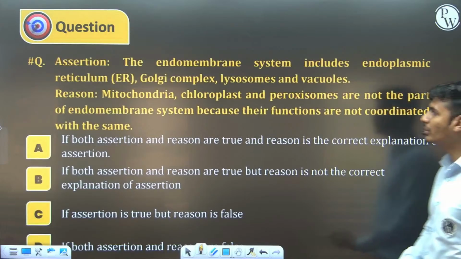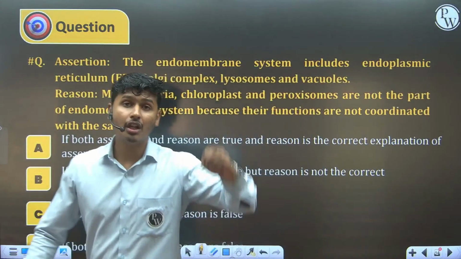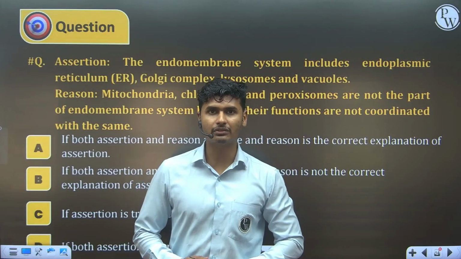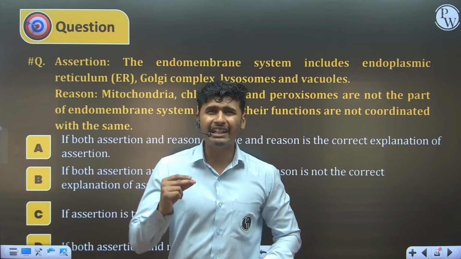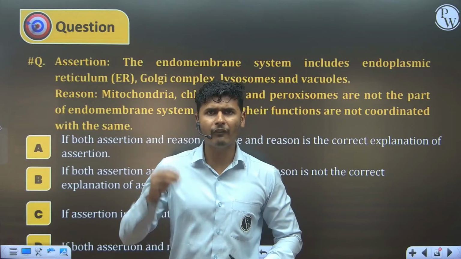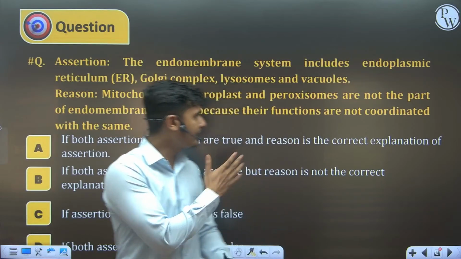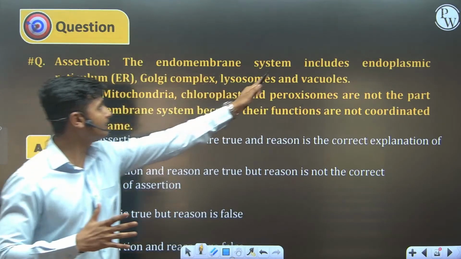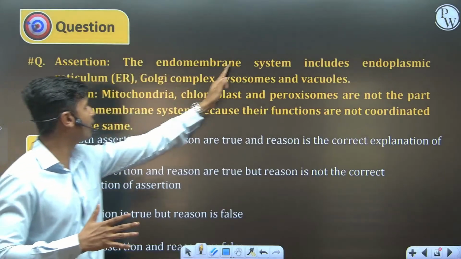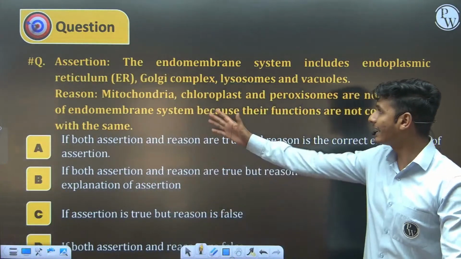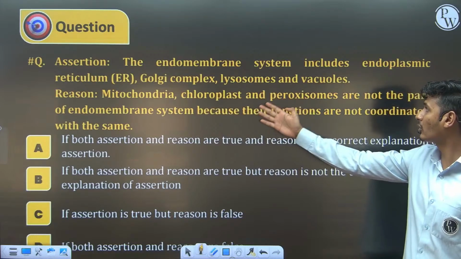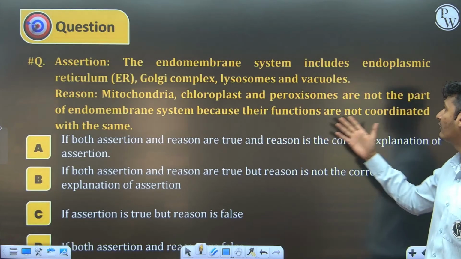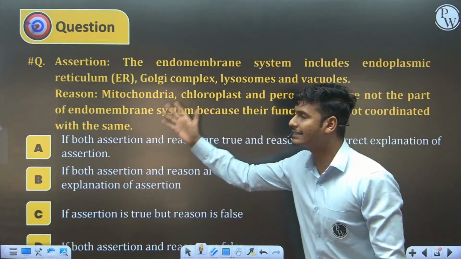Let's move towards another bank question. Assertion and reason questions are very important for the NEET examination. There are tricky assertion and reason questions, and every time you suffer in this type of question. So the assertion is in front of you: the endomembrane system includes endoplasmic reticulum, Golgi complex, lysosome and vacuoles. And the second one is the reason: mitochondria, chloroplast and peroxisome are not part of the endomembrane system because their functions are not coordinated with the same.